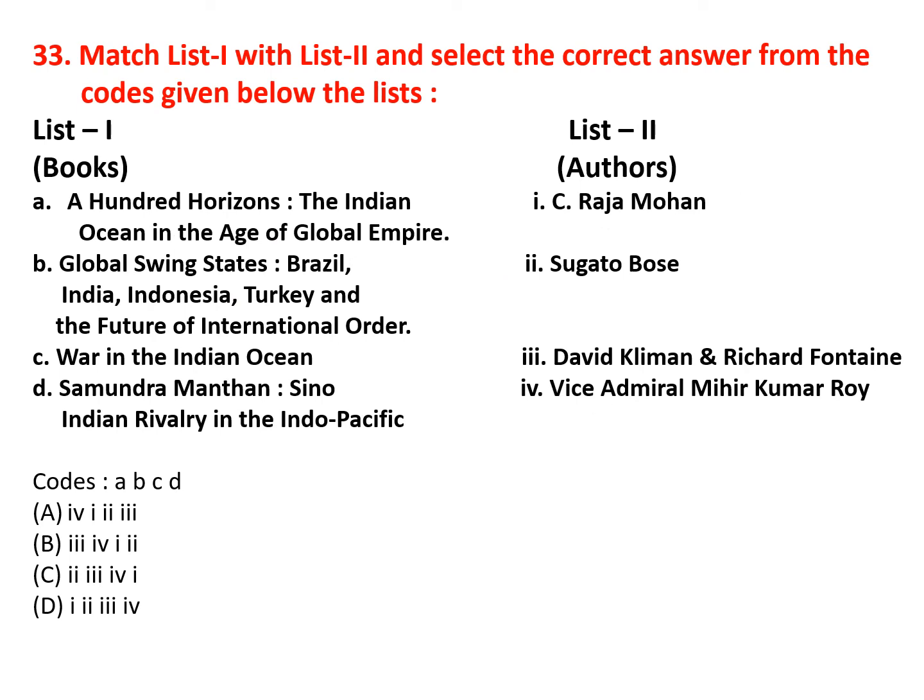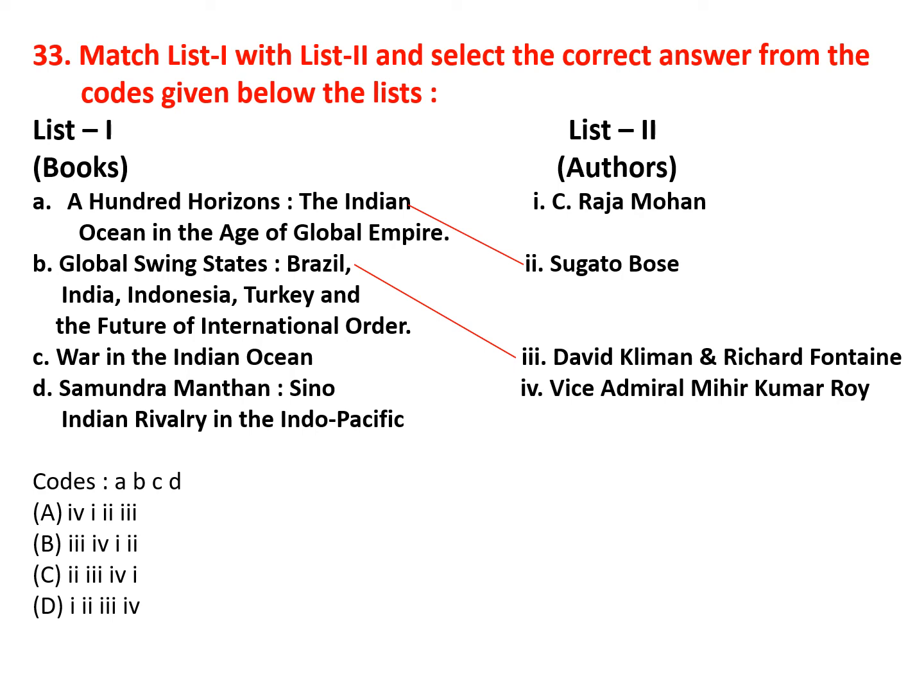Now books with authors. Monsoon... Hundred Horizons: The Indian Ocean in the Age of Global Empire, this book is written by Sugata Bose. Global Swing States: Brazil, India, Indonesia, Turkey, and the Future of International Order, this book was written by David Clement and Richard Fontaine.